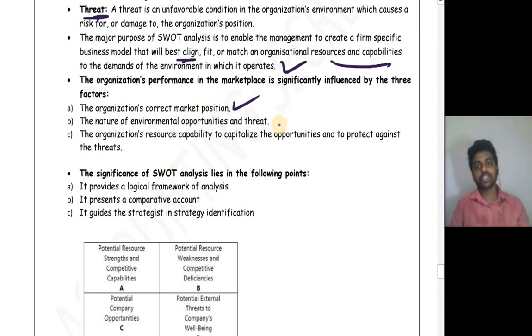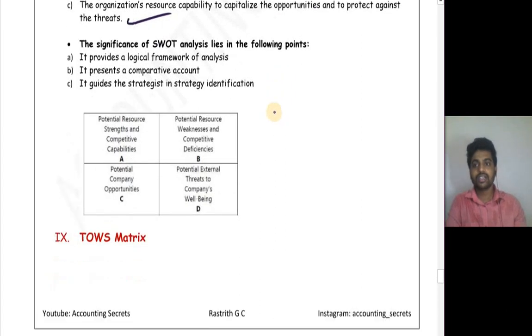The nature of the environment, opportunities and threats. If the particular industry is throwing more and more opportunities, then it is better. If not, it is not that great. And the organization's resource capabilities to capitalize on the opportunities and to protect against the threats. All these significantly influence a particular organization.